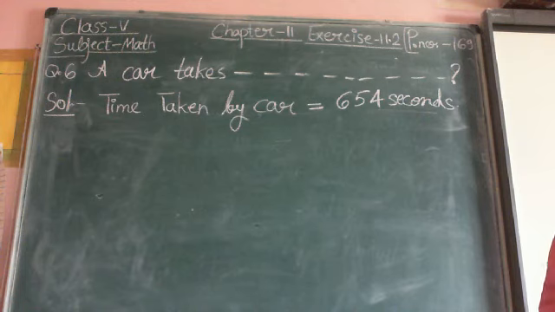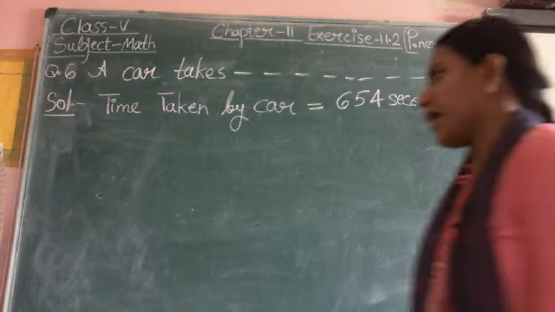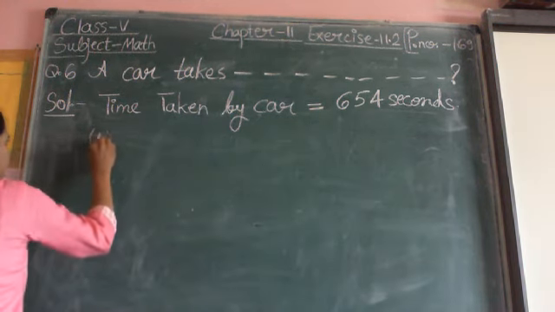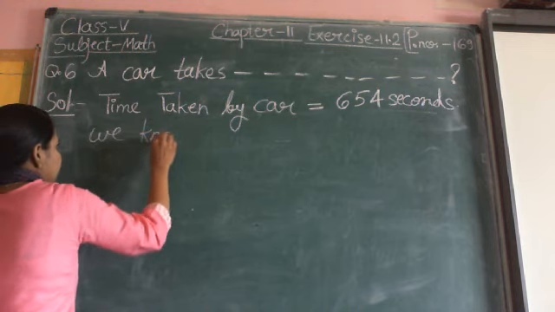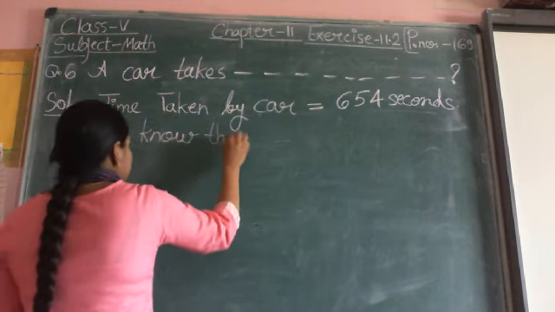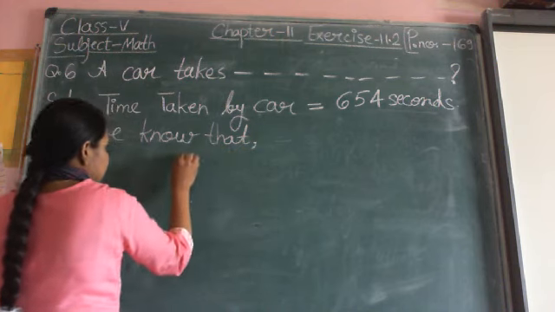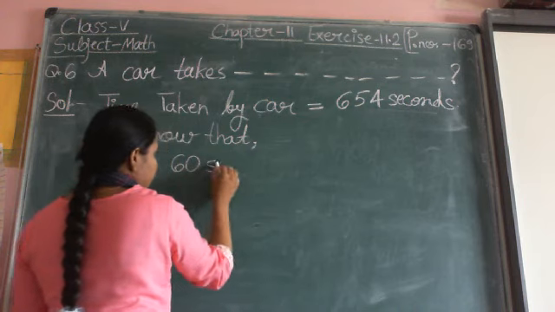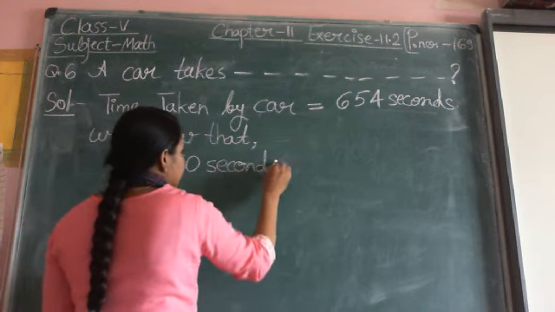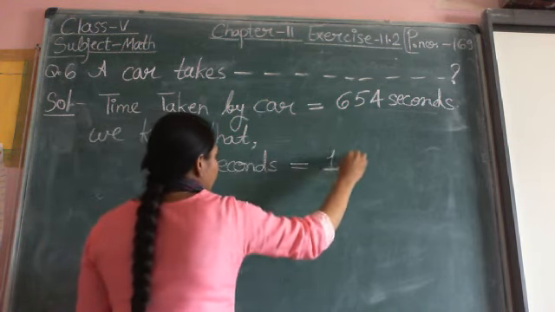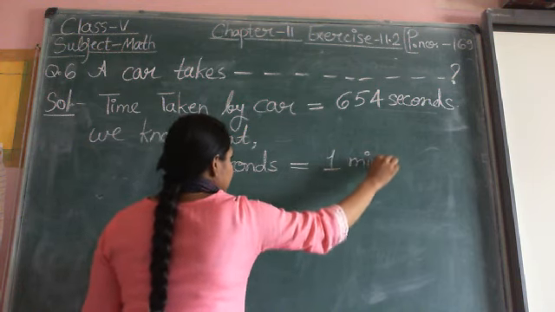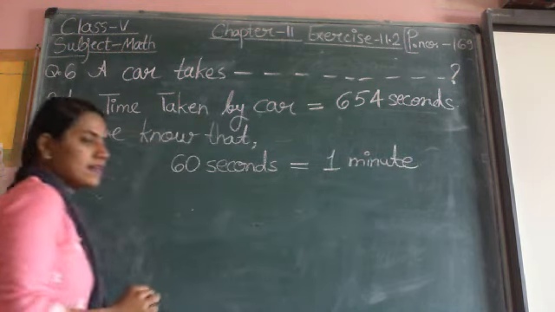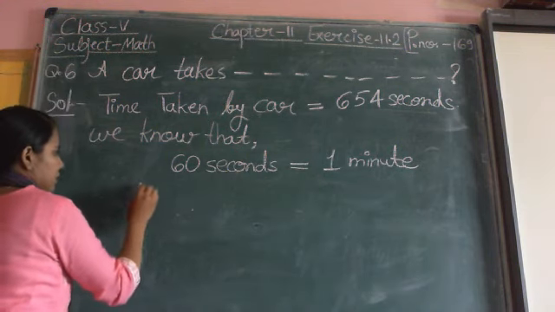So to convert seconds into minutes, what do we do? We divide by 60. So here I am going to write, we know that 60 seconds is equal to 1 minute.